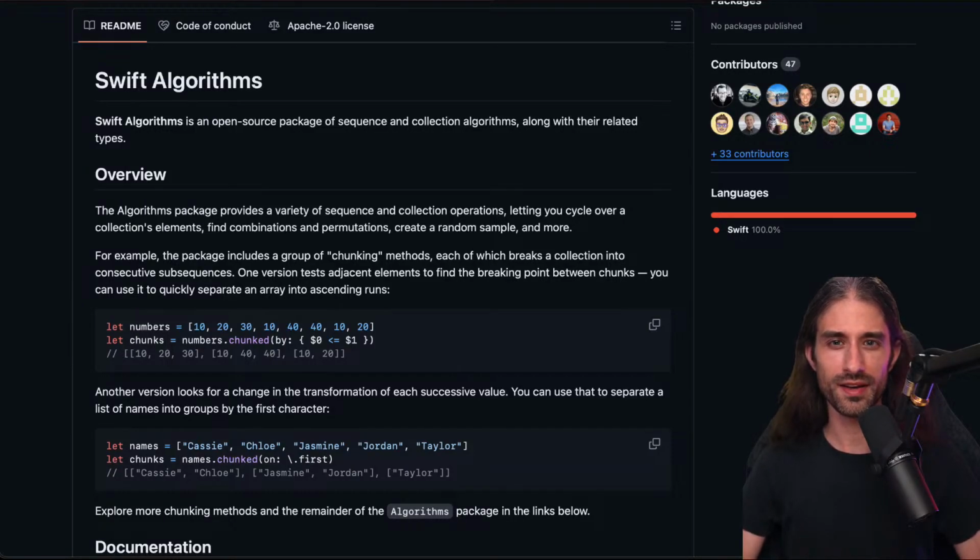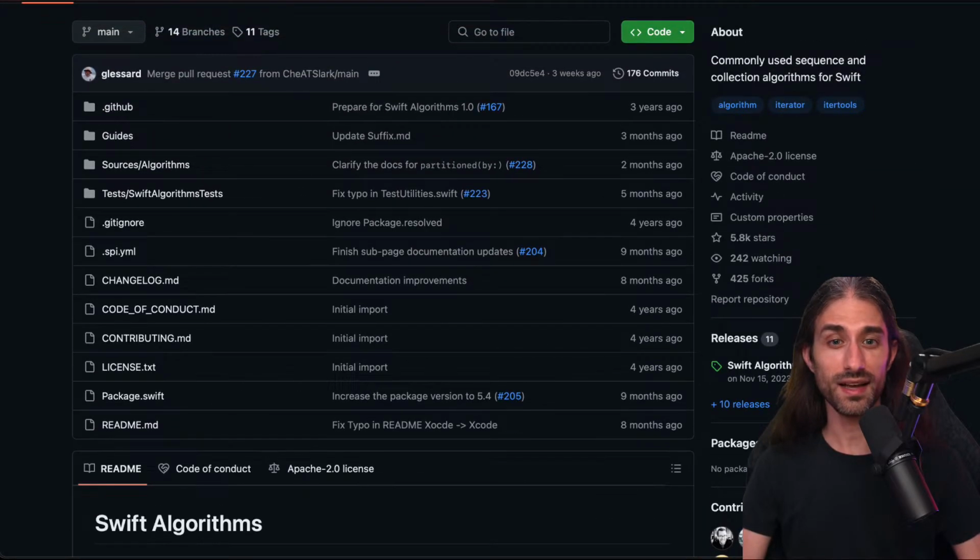Hello, what's up everyone? New week, new live stream, and this time we're going to explore and discover not something new that has been announced at WWDC, but actually a package that has been around, as you can see, something like 3 years now. It's a package called Swift Algorithms. So it's an official package made by the Swift team, and it contains, well, as the name suggests, algorithms.